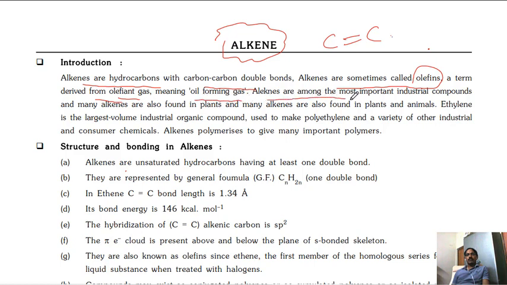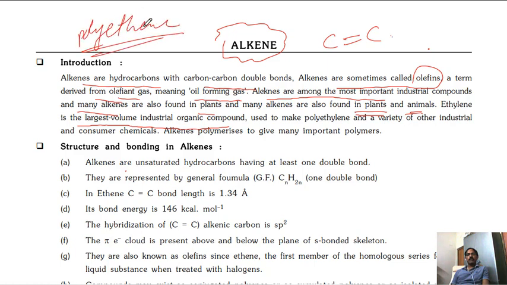Alkenes are among the most important industrial compounds, and many alkenes are also found in plants and animals. Ethylene is the largest volume industrial organic compound. From ethylene only we are making polythene bags.